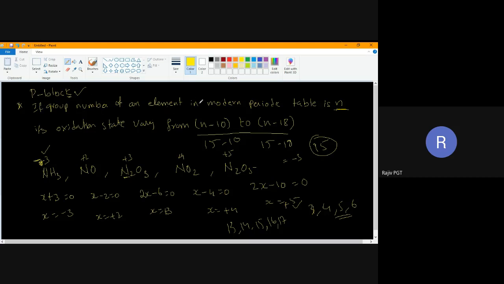For s block, you don't need to calculate anything. Why? Because the first group is always +1. For the second group it is +2. Done?